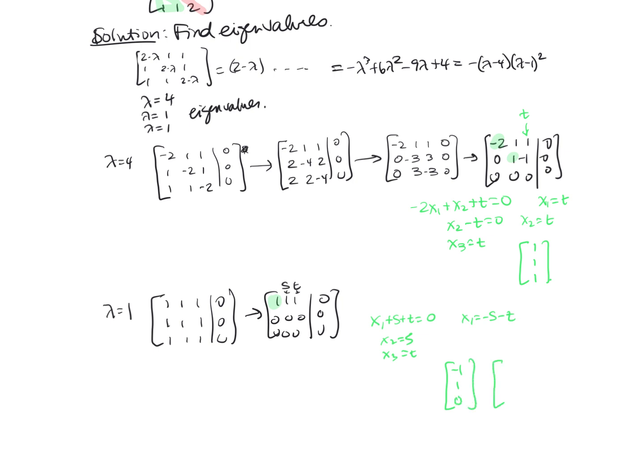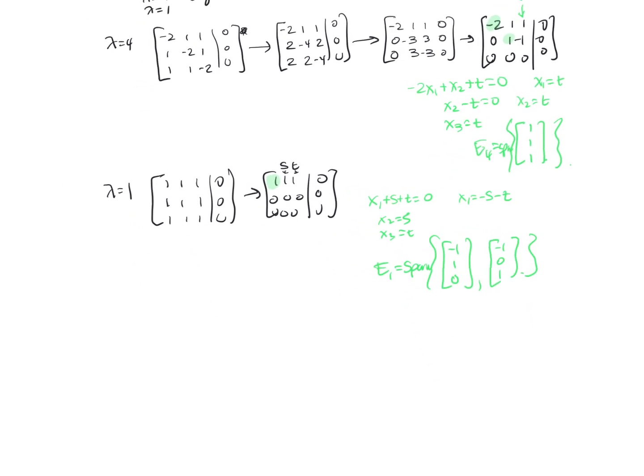And if I look at the coefficients of the t's, I'll get negative 1, 0, 1. So that's saying that E1 is equal to the span of these vectors, and E4 is equal to the span of this vector. Okay, so those are my eigenvalues and corresponding eigenvectors.